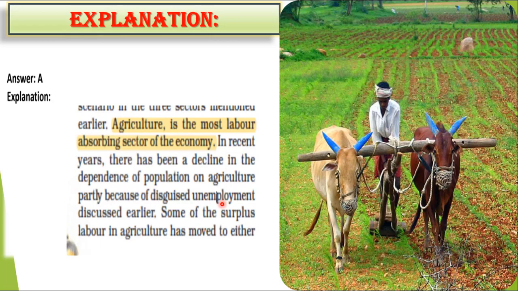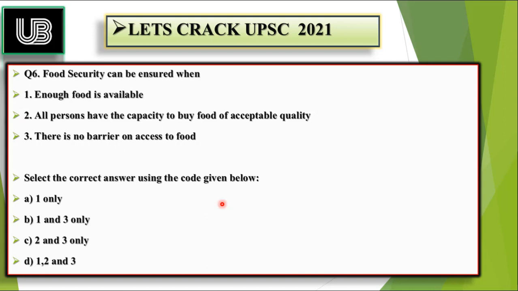The next MCQ will be a quiz for you, and you have to answer with the answer that you know, and the right answer will be told to you in the next video series. The question is related to food security, and the statements are: one, enough food is available. Two, all persons have the capacity to buy food of acceptable quality.